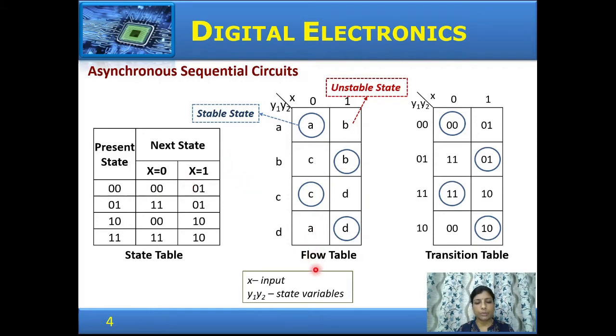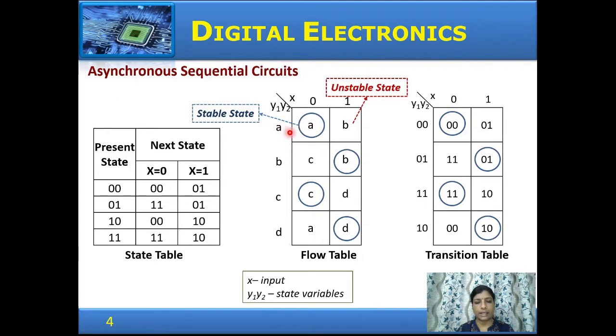In asynchronous sequential circuits, we normally use flow tables. A flow table is represented by the states of the circuit, and a given state is for a particular combination of state variables. So for the state variables y1 and y2, we have four states A, B, C and D, and x is the input. When the circuit is in state A and input is 0, it goes to state A, and observe state A is circled, which indicates it is a stable state.